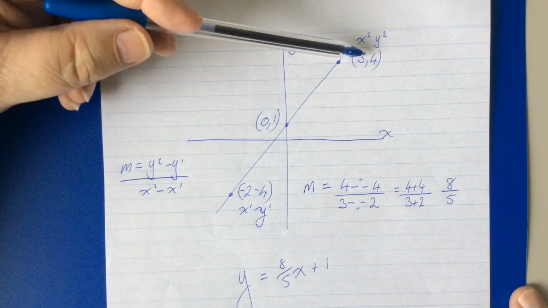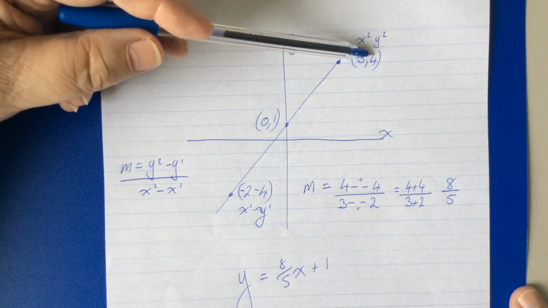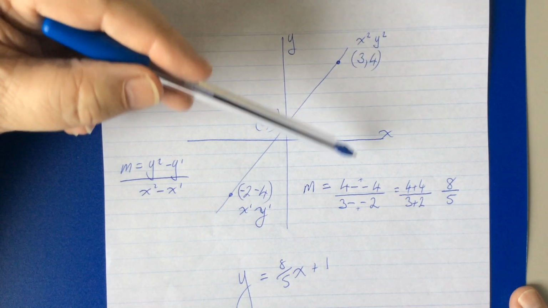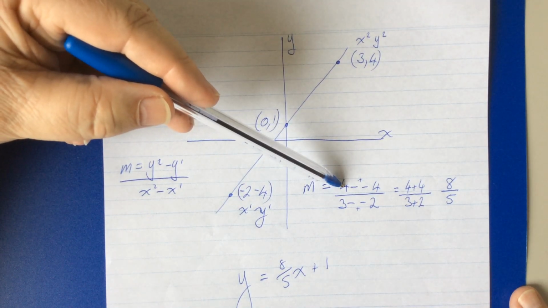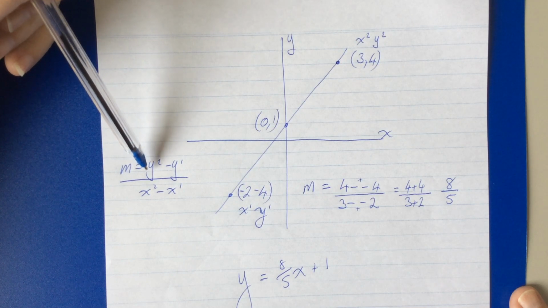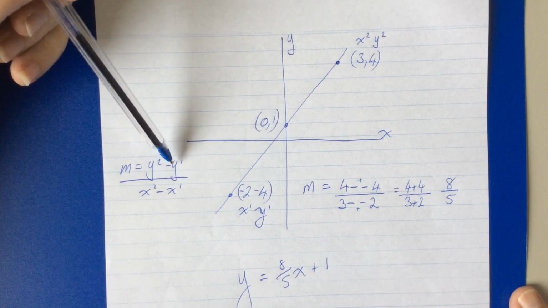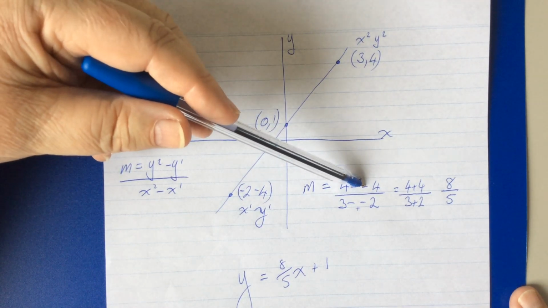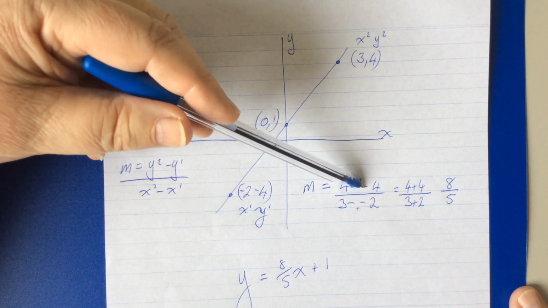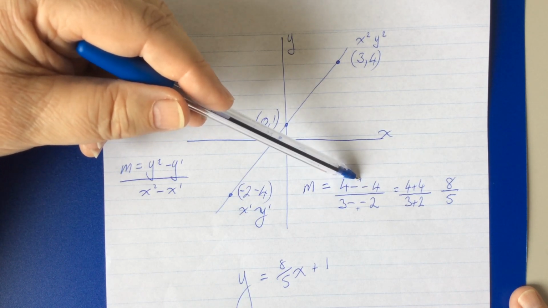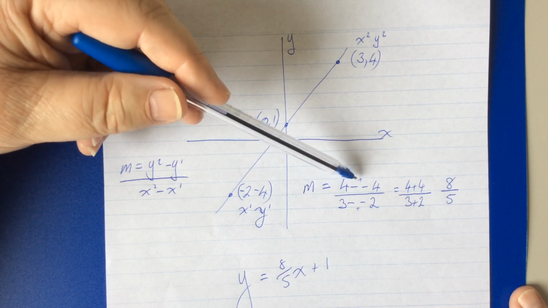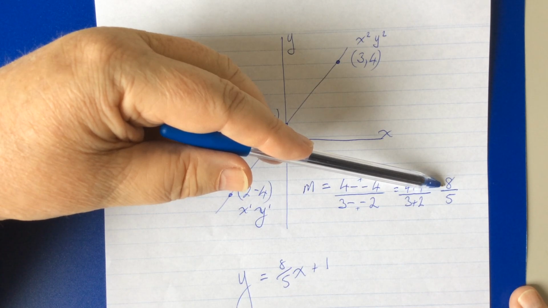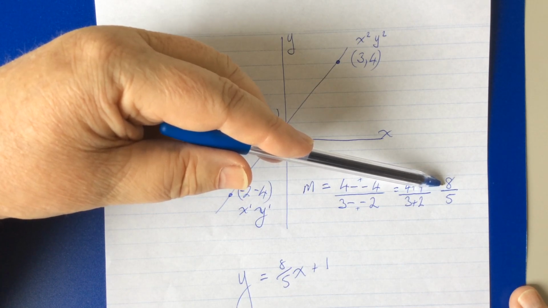So what we do is we just stick them one at a time into the formula. So we have to take y2, which is 4, and we put it there, as the formula says. Now, from that, we subtract y1. y1 is negative 4, so we subtract negative 4, which means that because these two signs are the same, it's the equivalent of adding. So we get 4 plus 4, which gives us 8 as the numerator of what is going to be a fraction.